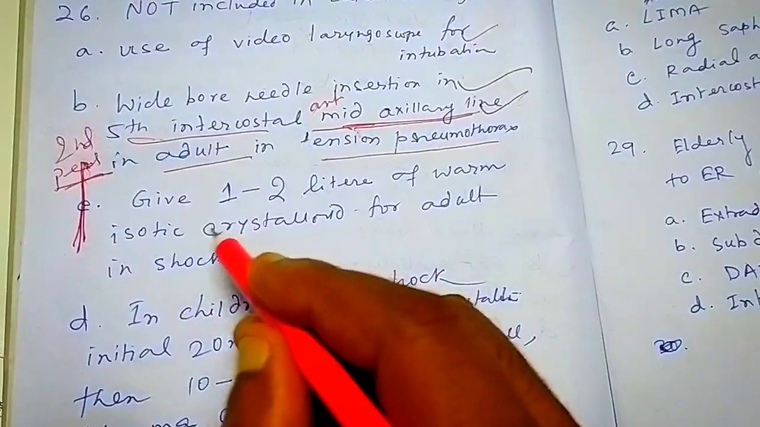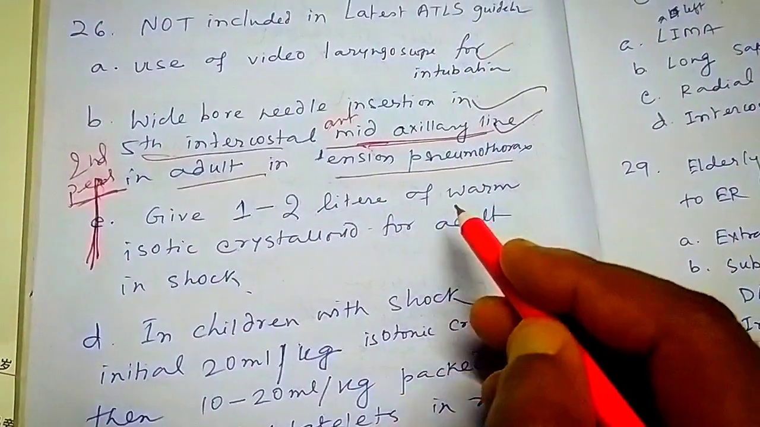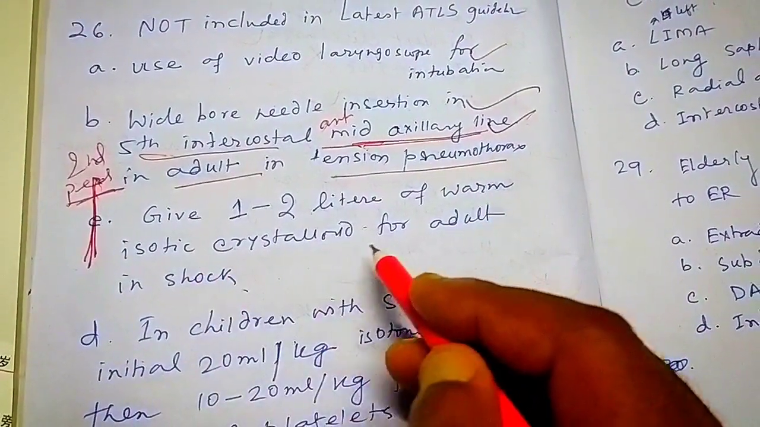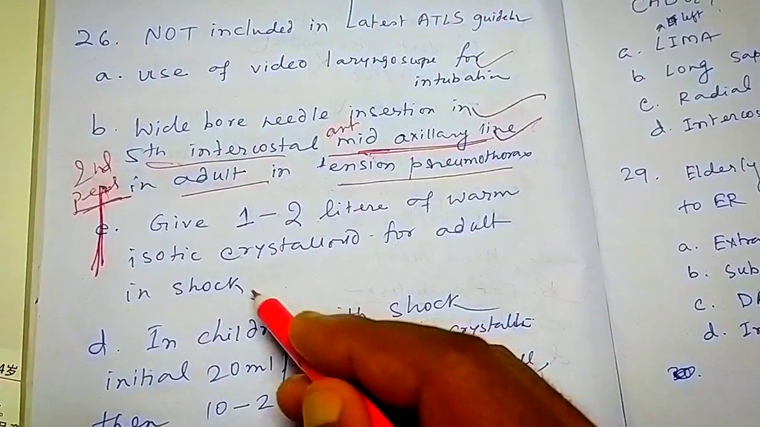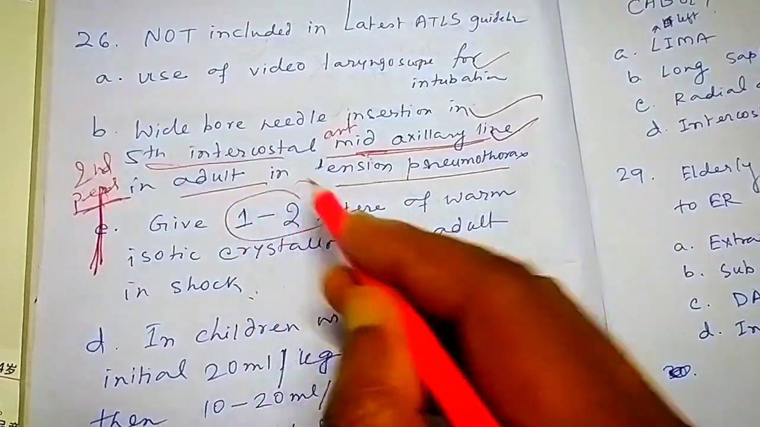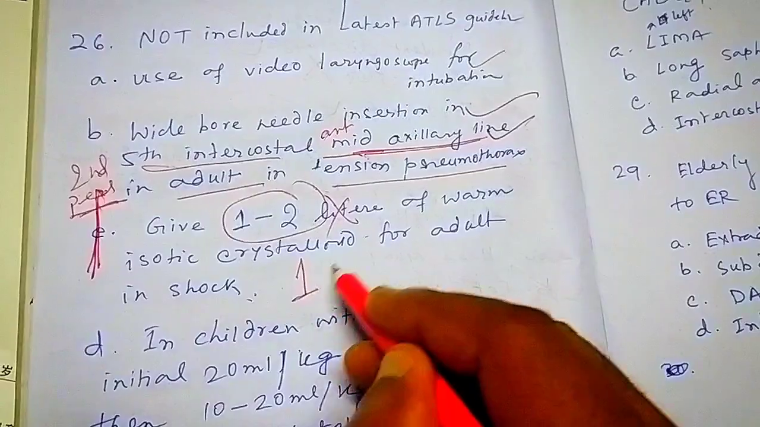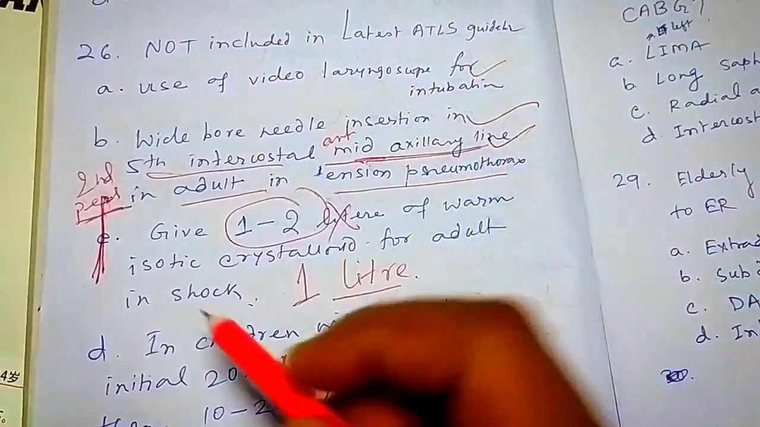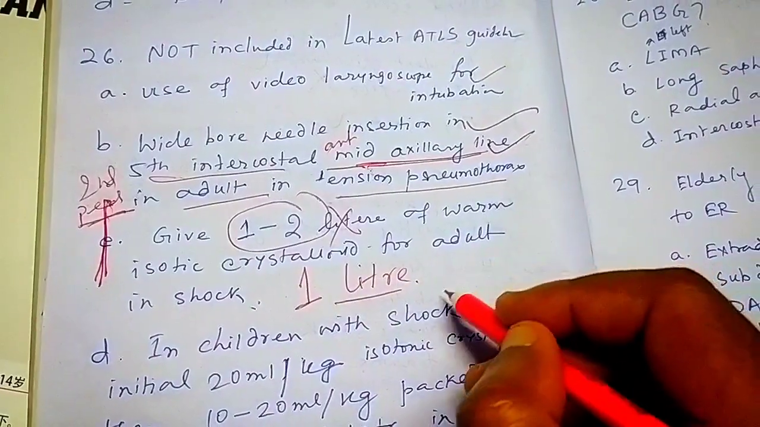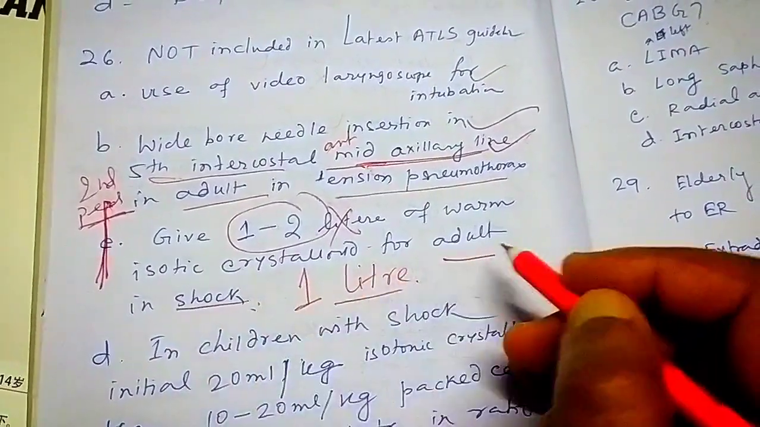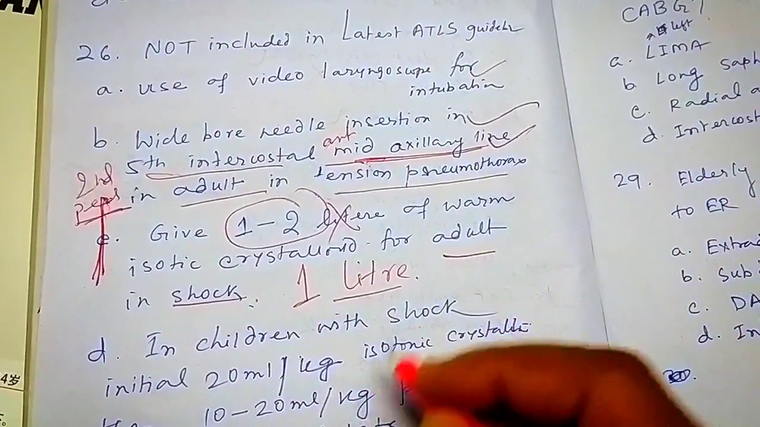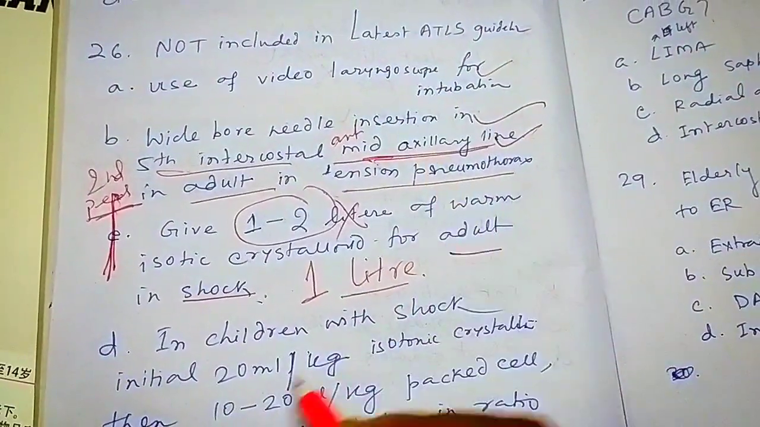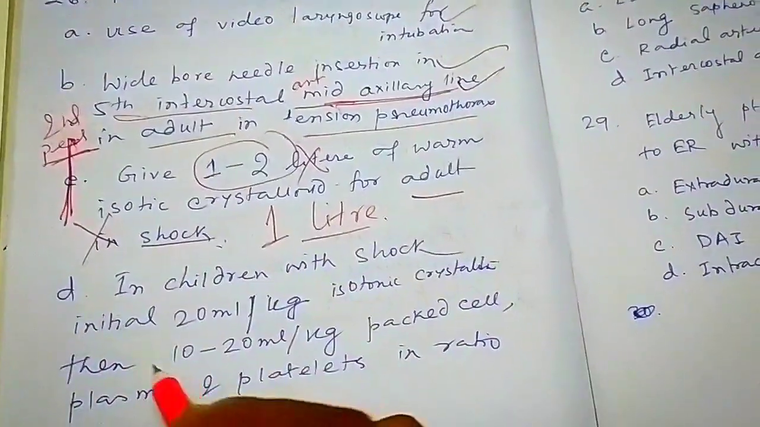Next option. Give 1 to 2 liters of warm isotonic crystalloid for adult in shock. Not 1 to 2 liter. 2 liter is not given. 1 liter is given. Now this is the correction. According to the latest ATLS guidelines, 1 liter crystalloid is given. 1 liter for adult in shock. Not 1 to 2 liter. Okay. So this is wrong. Next question.